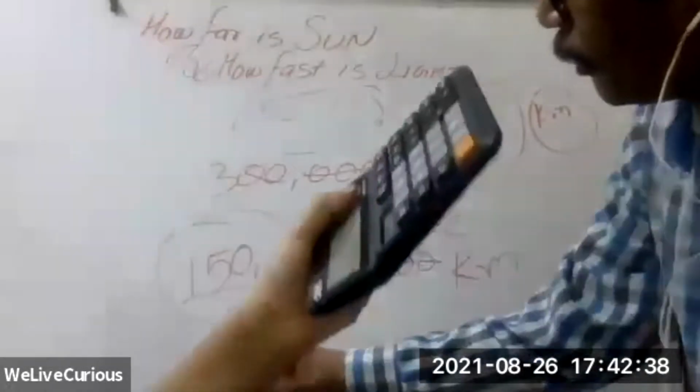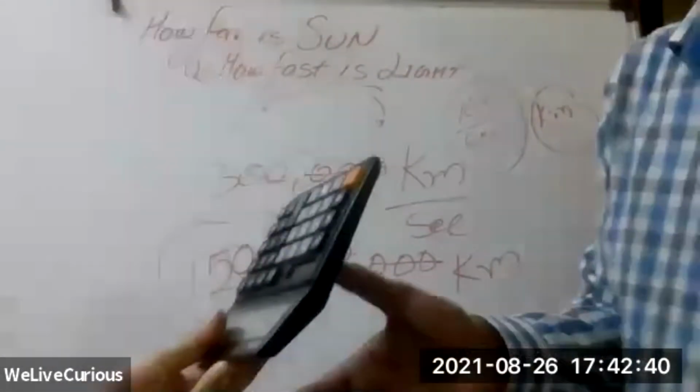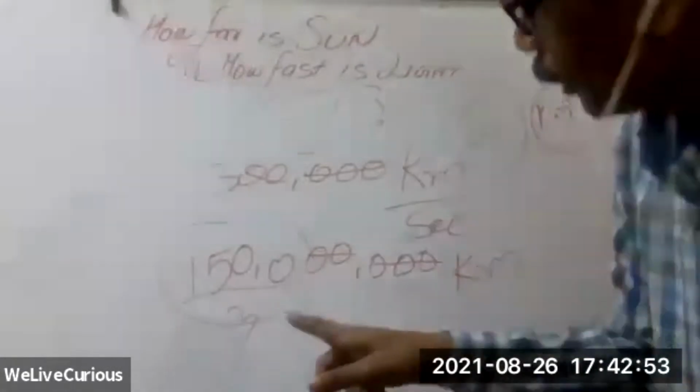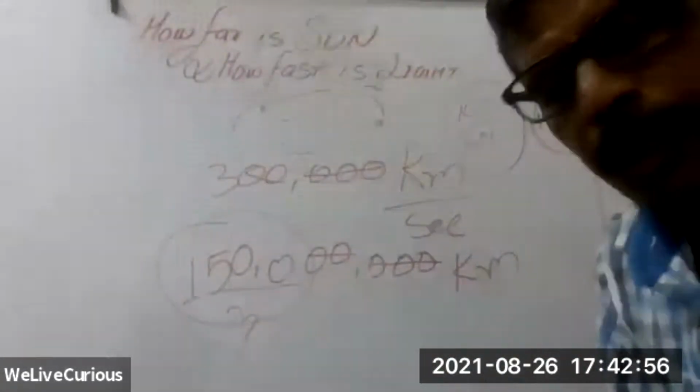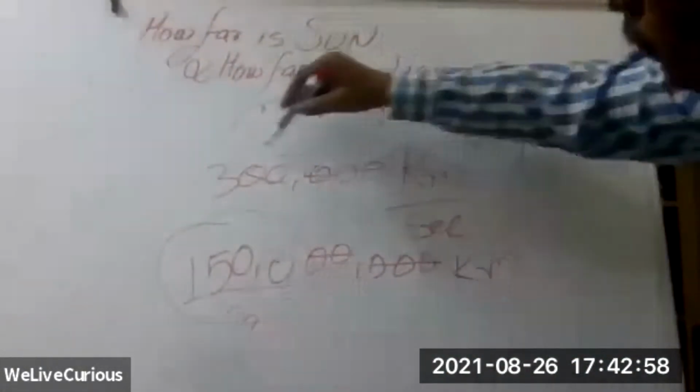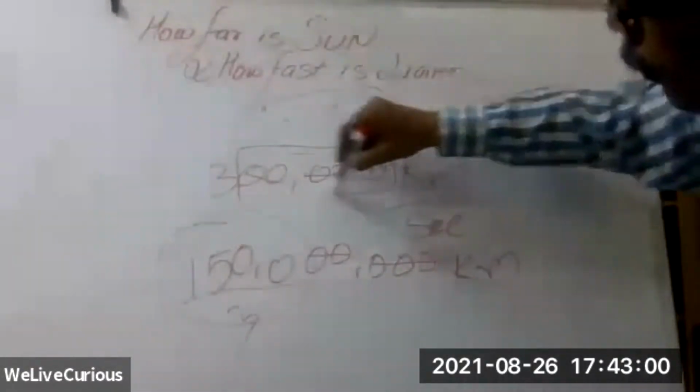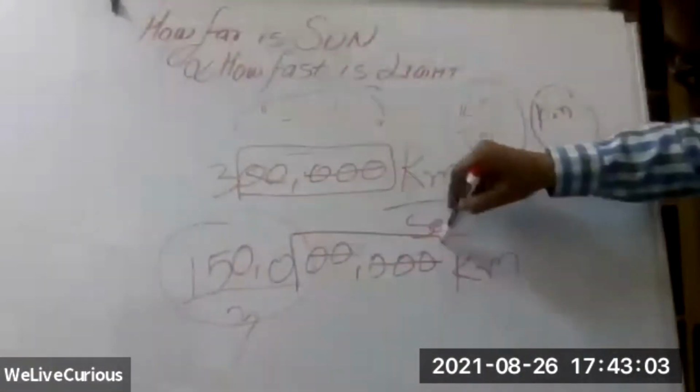If you divide, it's 50. 150 million. Million means 6 zeros, and out of 6 zeros, you remove 5 zeros.